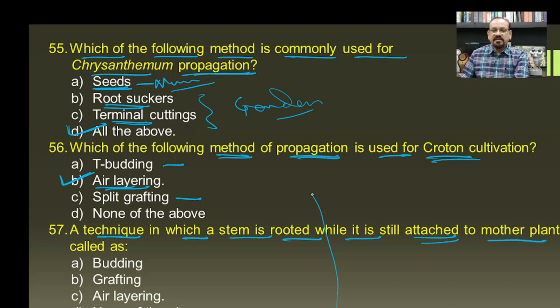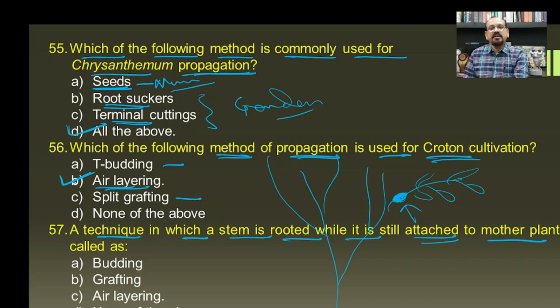If you see the plants, in such a case, here one of the branches is used for the rooting, then such a type of method is known as the air layering, and hence C will be the correct answer for this question.